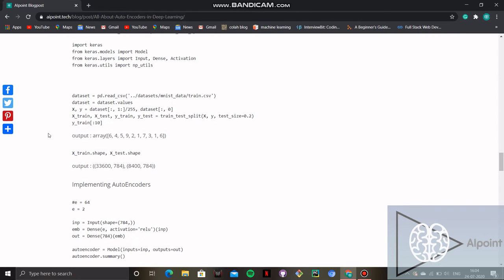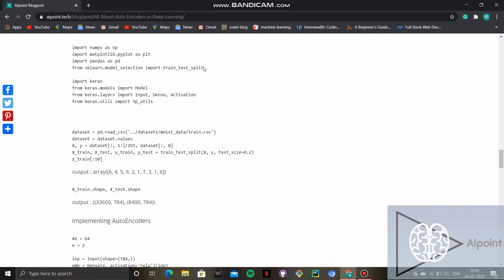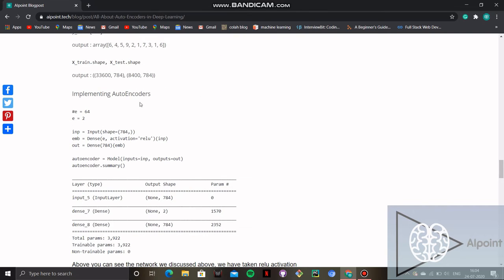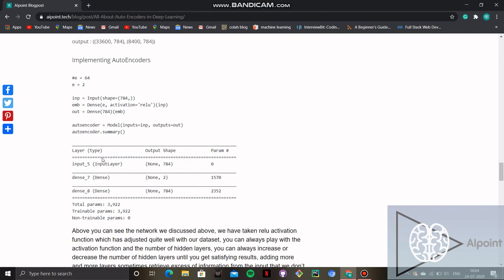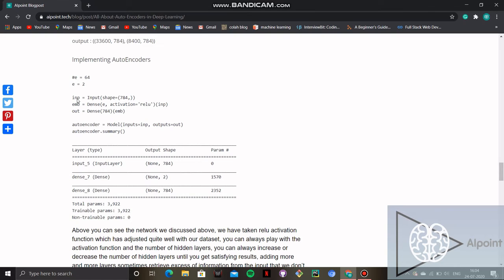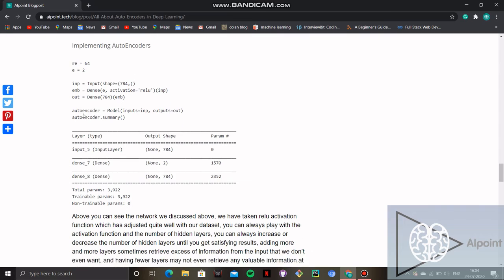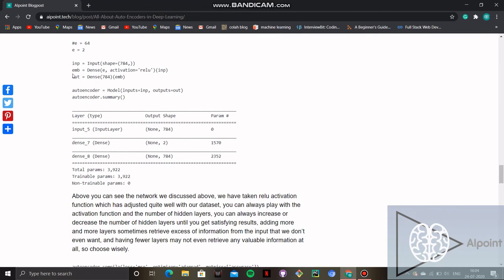Now we are just initializing our dataset, which is the MNIST dataset, and splitting the dataset with the help of the training and testing library which we have initialized here. Now implementing autoencoders, as I have told you, we have input data, then embedded data and output data. This is nothing but the encoder, code and decoder.